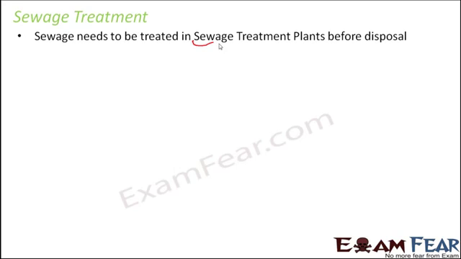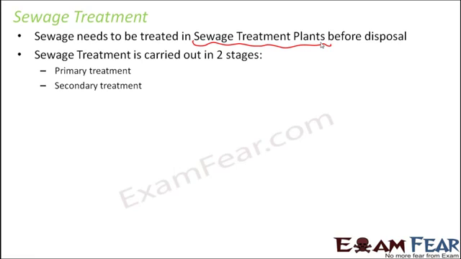Now what exactly happens in the sewage treatment plant? As I said just now, the purpose of a sewage treatment plant is to ensure that the content of the sewage is treated in such a way that its harmful effects get reduced to a large extent. This entire process of sewage treatment takes place in two major stages, that is primary treatment and secondary treatment. In any sewage treatment plant, these two stages are carried out. And here we will see that microbes play a very important role in this sewage treatment process.